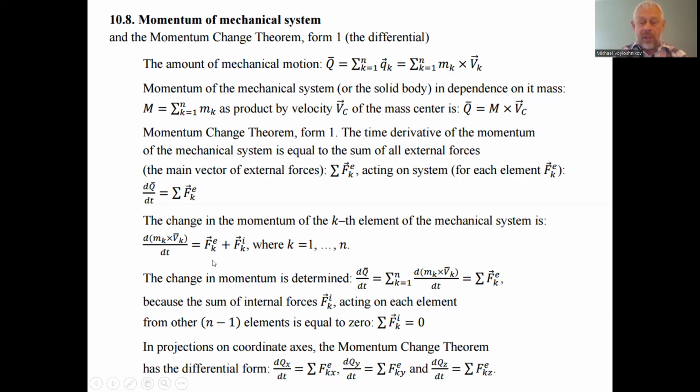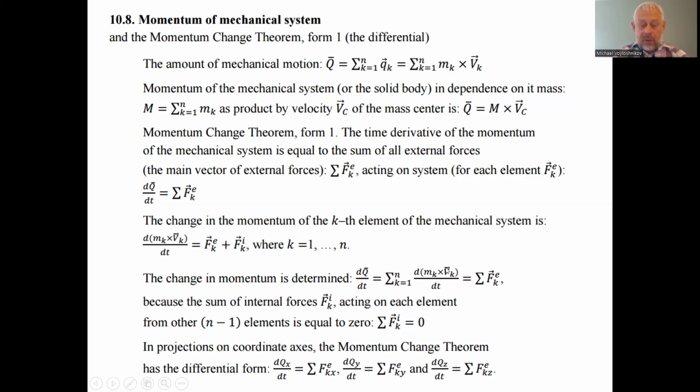If we consider the integral mechanical system, but some choices could be made to consider separate parts of the mechanical system, the change of momentum is determined. So here we have about the same formula, but with the total, and with the force we have the total as well. This is the formula for the k-th element of the mechanical system, but this is for the definition of the total mechanical system. The total of all forces is a vector total.